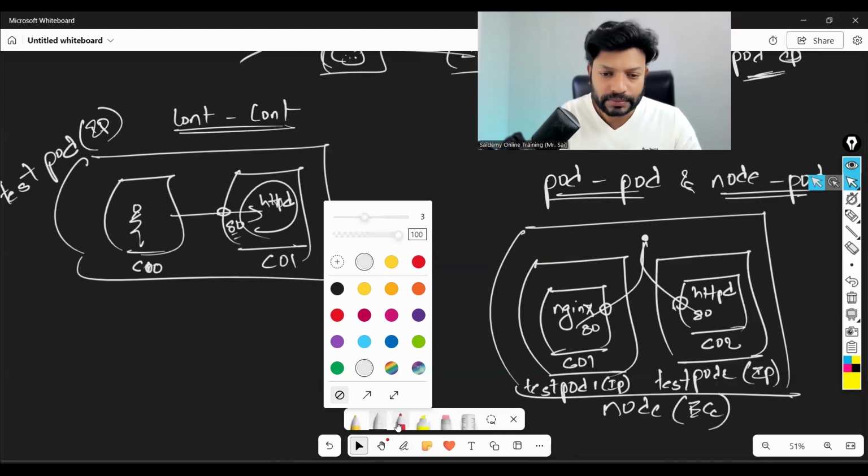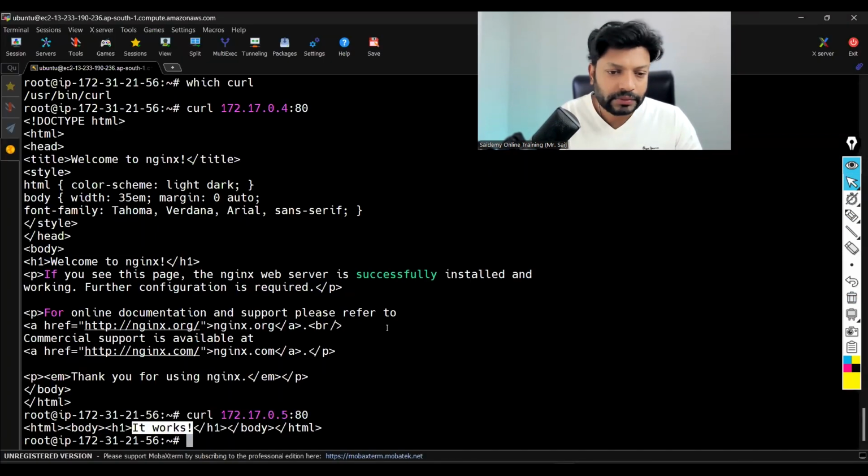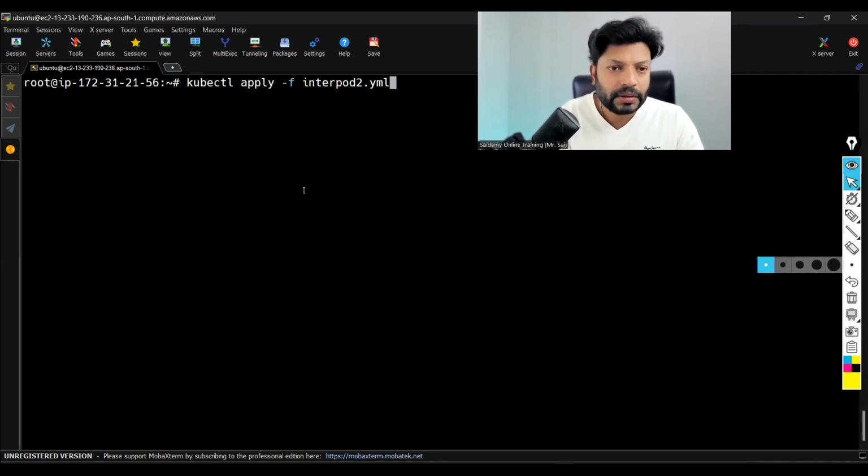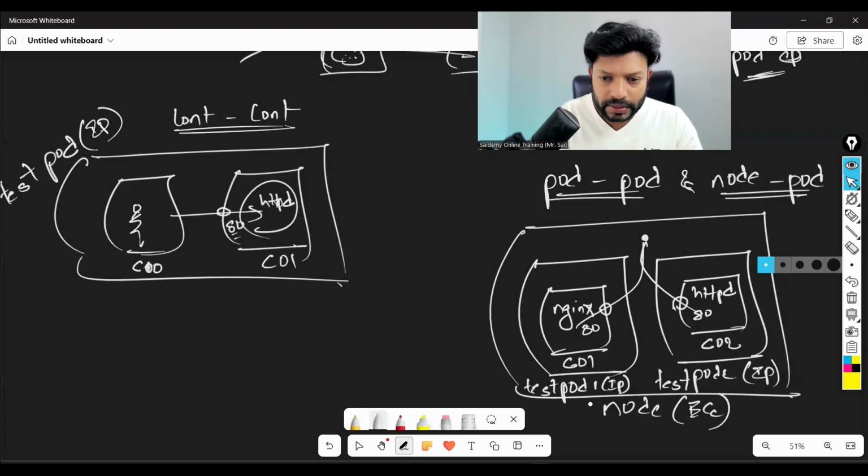Let's do it now. Go inside the first pod. kubectl exec test pod 1. What is the container name?